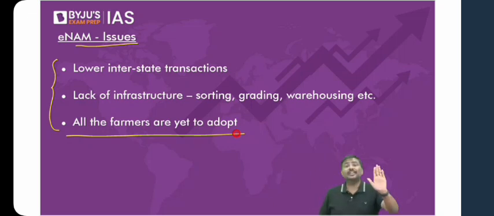What is grading? Grading means providing quality. What is the quality of the crop? What is the quality of the product? Providing for the quality, that is called grading.